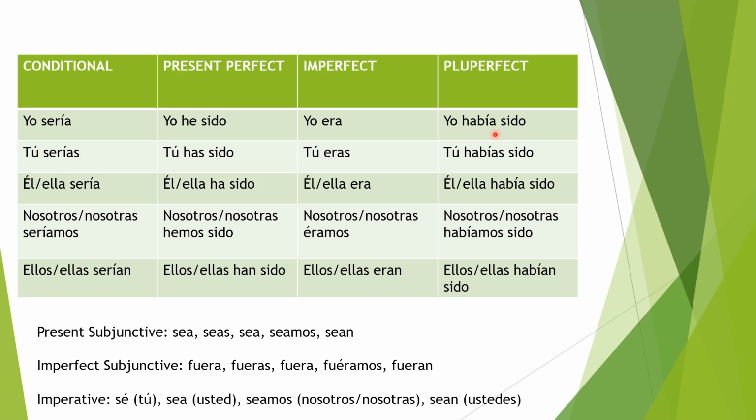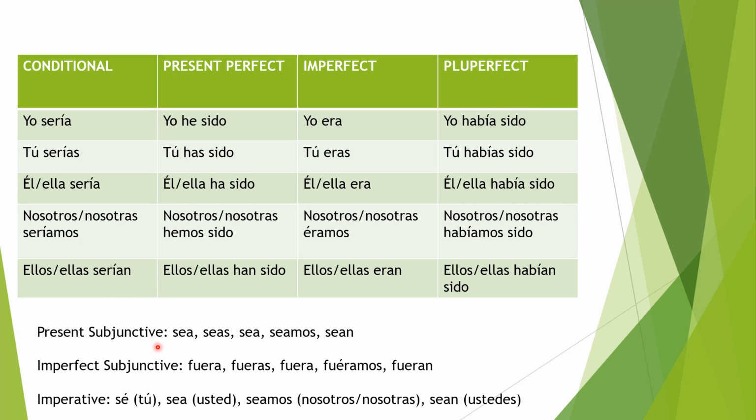Pluperfect. Yo había sido, tú habías sido, él, ella había sido, nosotros, nosotras habíamos sido, ellos, ellas habían sido. So, again, I'm going to repeat myself. Whenever you want to make the present perfect, you take the present form of the verb haber and you conjugate that, and then you put the past participle after it. But for the pluperfect tense, you put the imperfect form of the verb haber, then you put the past participle.